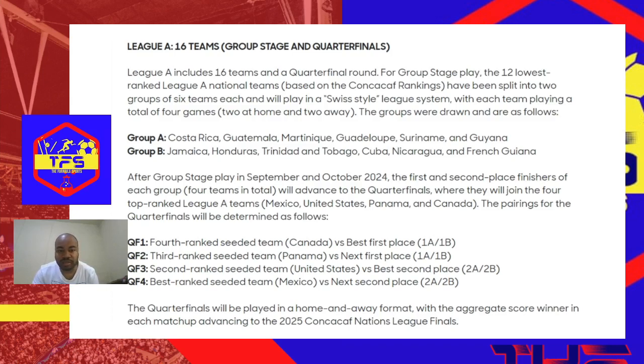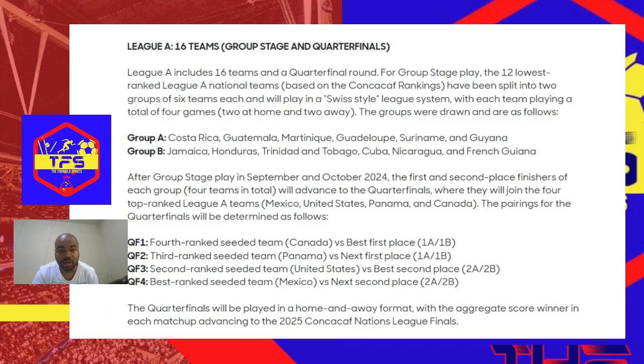After group stage play in September and October 2024, the first and second place finishers of each group, 4 teams in total, will advance to the quarterfinals, where they will join the 4 top-ranked League A teams, Mexico, United States, Panama, and Canada. The pairings for the quarterfinals will be determined as follows.